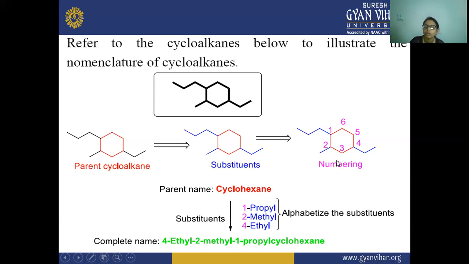First comes ethyl, then methyl, then propyl: E comes first, then M, then P. So its complete name is 4-ethyl, 2-methyl, 1-propyl, cyclohexane.